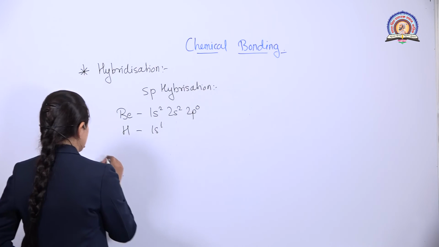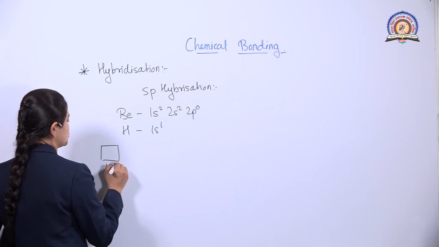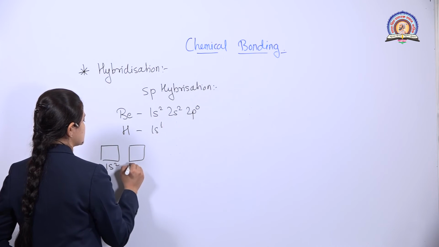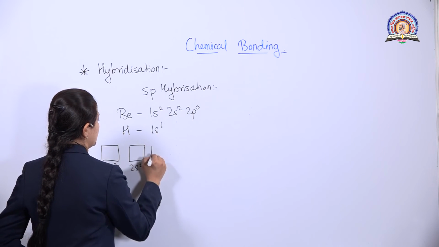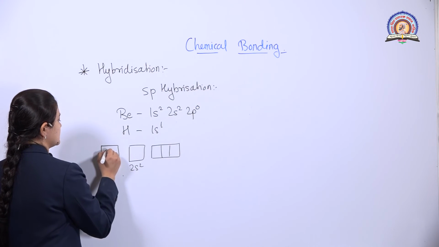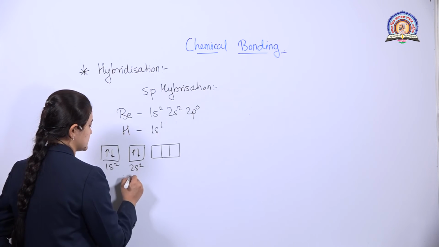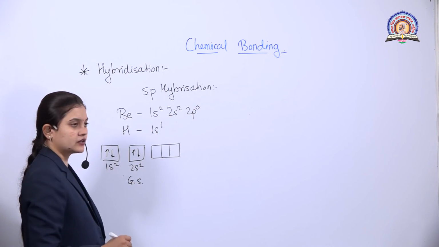When present in the ground state, that is 1s2, 2s2 and 2p0. In 1s there are 2 electrons, in 2s there are 2 electrons. This is the ground state electronic configuration.